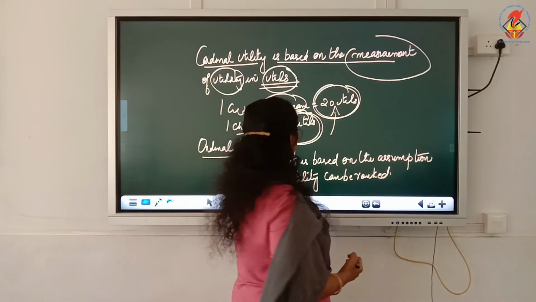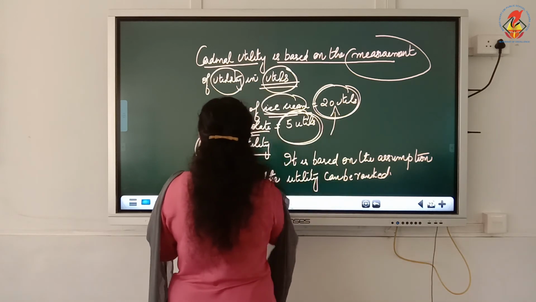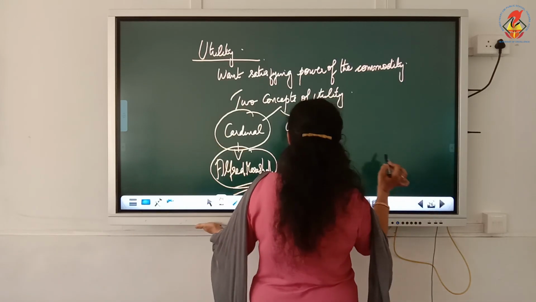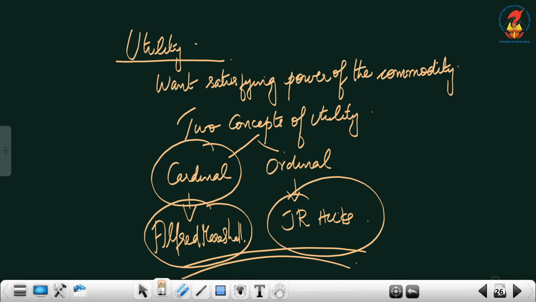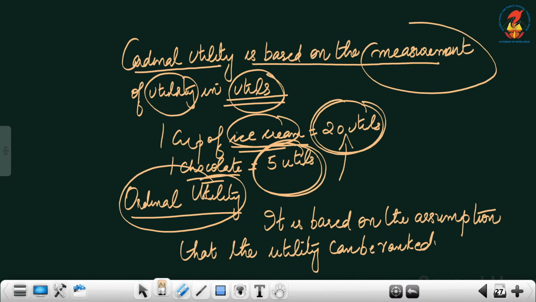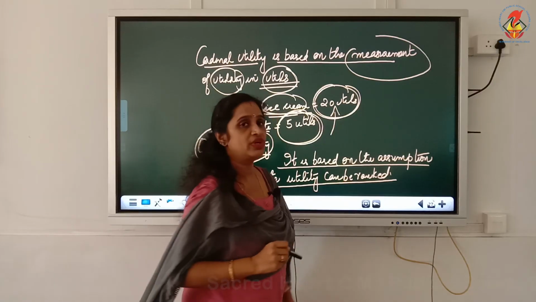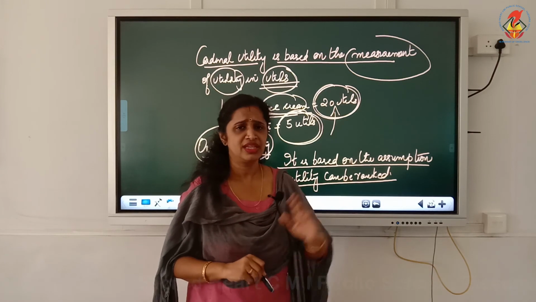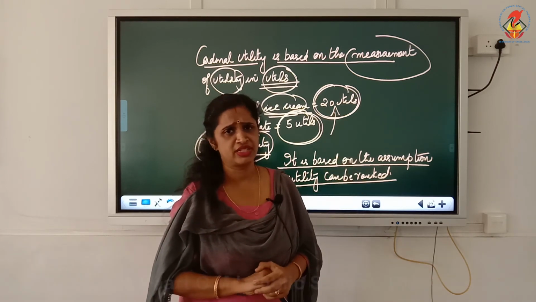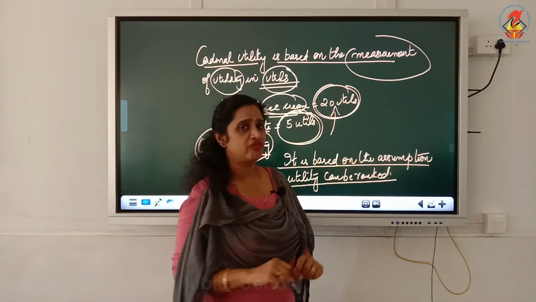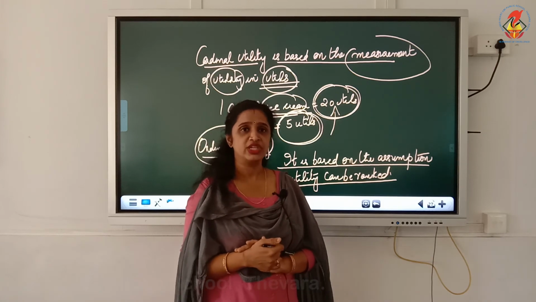Okay. Now the next is ordinal utility. Ordinal utility is supported by J.R. Hicks. What is this ordinal utility? It is based on the assumption that the utility can be ranked. The utility can be ranked. Here, in this example itself, we can find 20 and 5, where 20 utils will have the first rank.